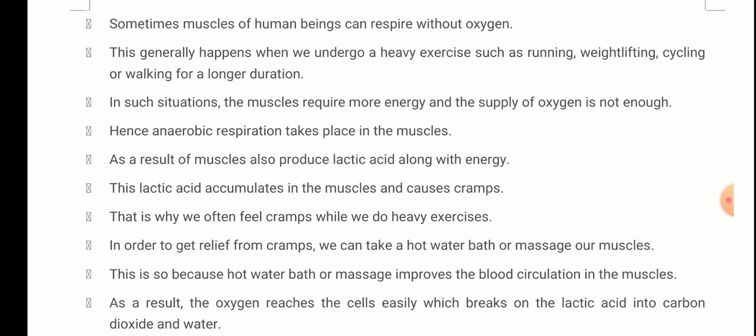Okay, students, so these are some important points. You go through them again, and then we'll be moving forward.